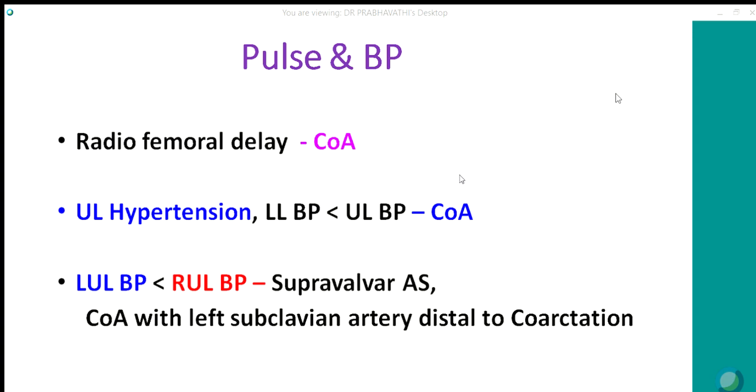Same thing can happen in coarctation with left subclavian artery arising distal to the coarctation. Usually, coarctation occurs distal to the left subclavian. Sometimes the left subclavian origin can be distal to the coarctation. Rarely, even the right subclavian artery. In 3% of patients with coarctation, it can originate from the aorta distal to the coarctation.